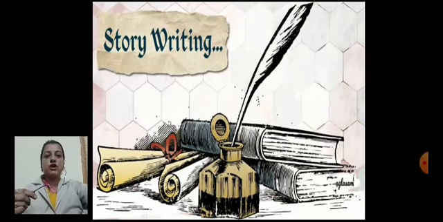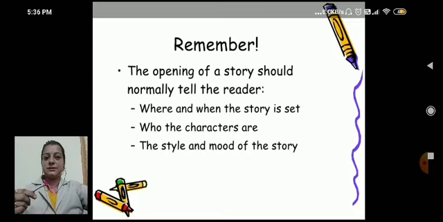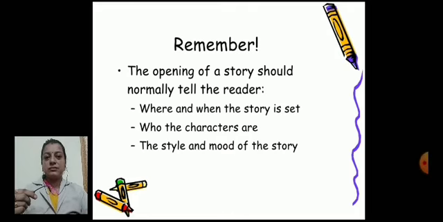So today's topic for revision is story writing. Children, first of all, we have to remember that the opening of a story should normally tell the reader where and when the story is set, meaning the setting of the story. Then who the characters are. After that, we have to look for the characters. Then the style and mood of this story.